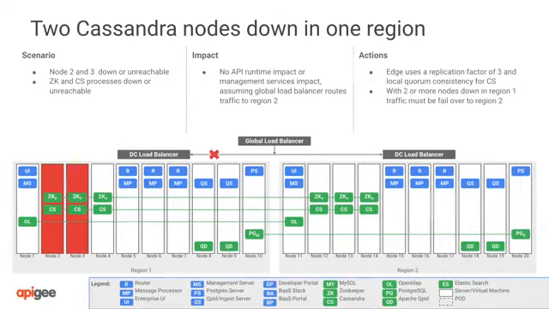The situation shown here is different from the previous two. While there are still only two Cassandra nodes down, in this case there will be an impact because they are in the same region. Since a majority of local Cassandra nodes must be online in each region for Cassandra to be available, Region 1 is effectively down. You will need to fail over traffic from Region 1 to Region 2 during the Cassandra outage to continue servicing API requests. Recovery is similar to the previous two examples. Bring the nodes up and start services. If that is not possible, decommission and reinstall or recover from backups.